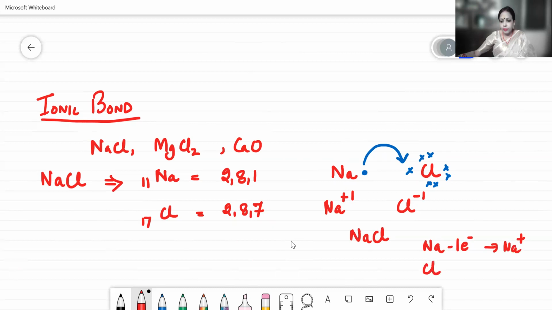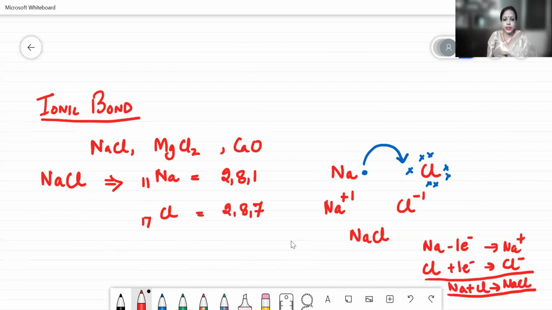Your chloride, that is your chlorine, you cannot call as chloride because chloride will only be called when it will carry a charge. So your chlorine atom is gaining 1 electron and changing into Cl minus. So once we are summing up the reaction, it will be Na plus Cl giving NaCl. So this is the complete structure for your NaCl.